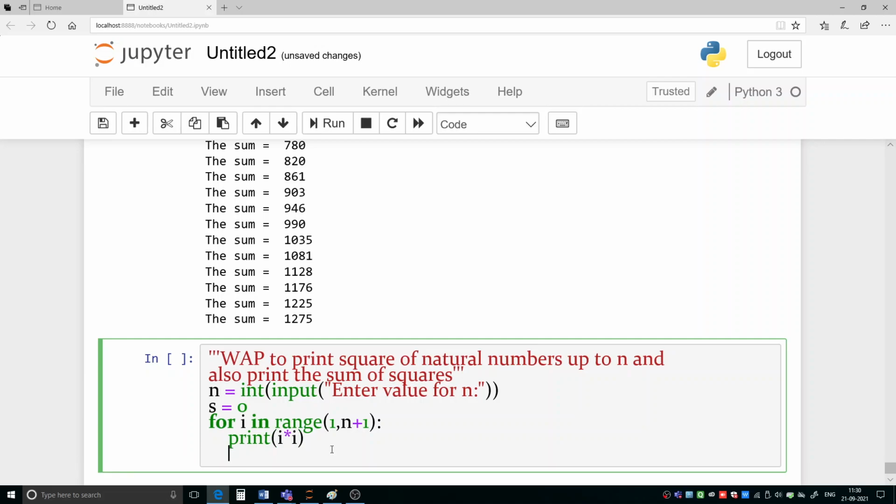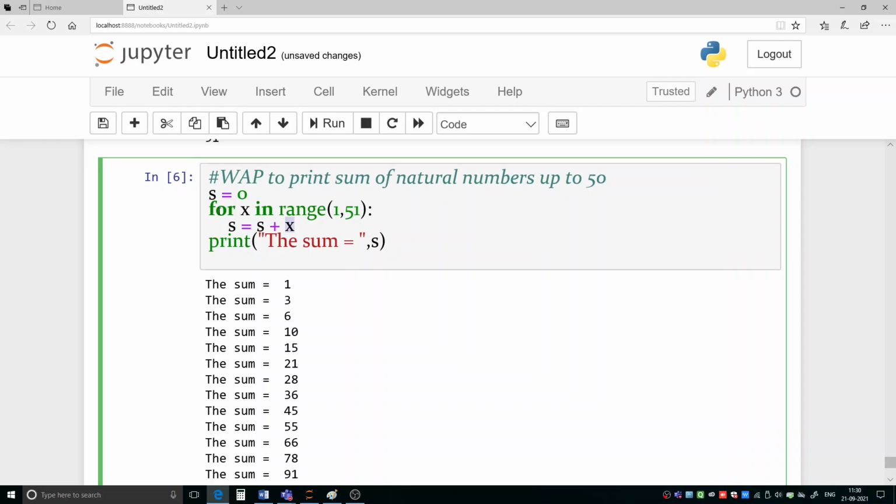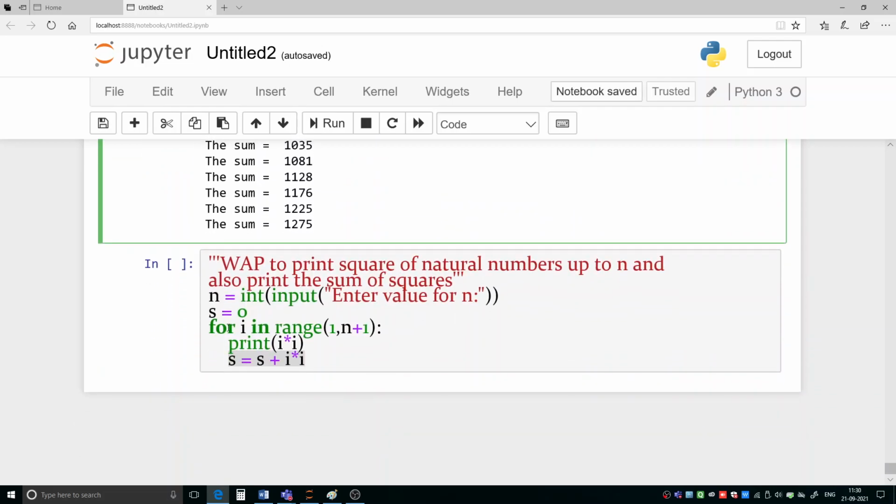Next, what we have to do? We have to do s equal to s plus i into i. We have to calculate the sum of the squares of these numbers also. So that's why we are calculating here. Earlier we calculated the sum of simple numbers. That time our variable was x. This time I have taken i. We can take any variable. This is called the control variable.